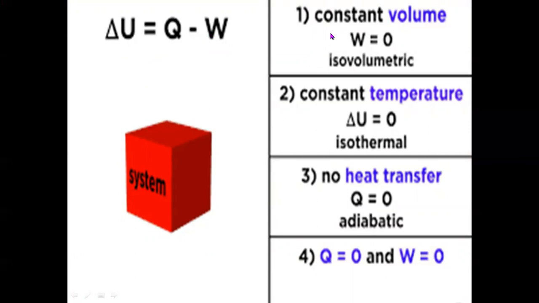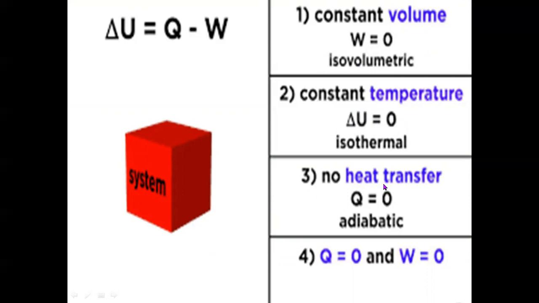So, the first law of thermodynamics, that is nothing but difference in internal energy delta E is equal to Q minus W, has four different forms or cases. First, at constant volume, work is zero. When work is zero, delta E is equal to Q. That means the whole heat gain is utilized to increase its internal energy. Second, at constant temperature, delta E is zero, means there is no increase in internal energy.